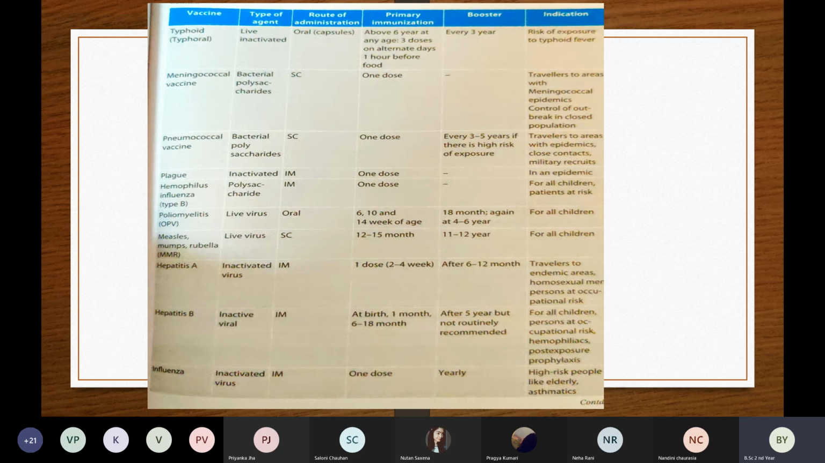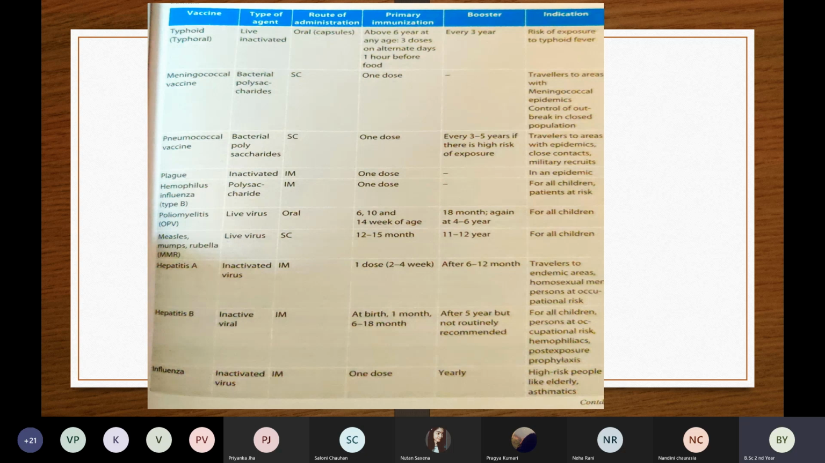Then we also have another vaccine, we call it MMR: measles, mumps, and rubella. This is also a live attenuated vaccine. We give it by subcutaneous, not by IM. The dose is at 12 to 15 months, and the booster is at 11 to 12 years, and we give it for all children.